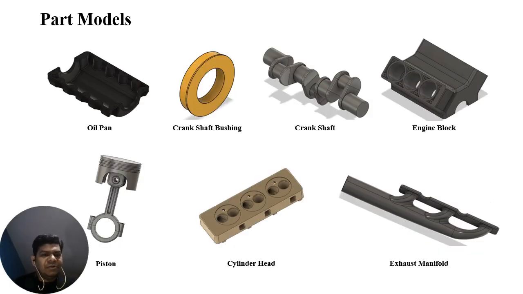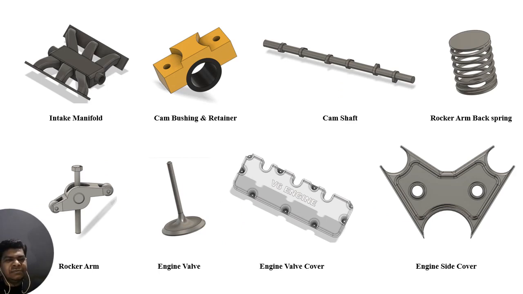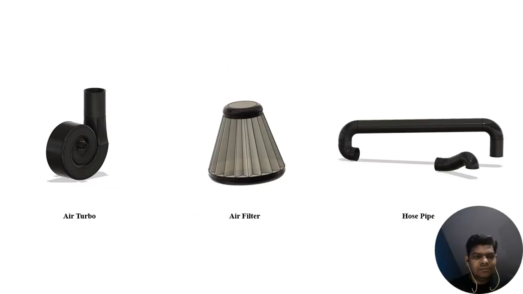Here we have some part models like oil pan, crankshaft bushing, crankshaft, engine block, piston, cylinder head, exhaust manifold. Here we have some major parts including intake manifold, cam bushing and retainer, camshaft, rocker arm backspring, rocker arm, engine wall cover, engine cover, air turbo, air filter, hose pipe.